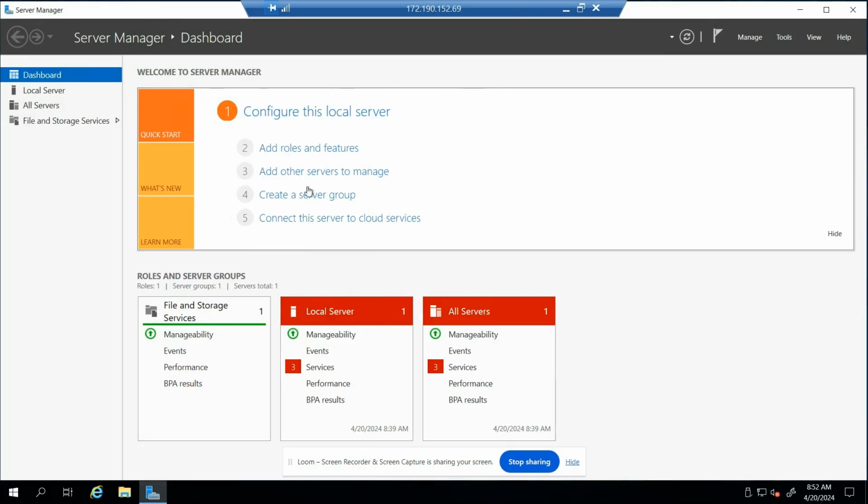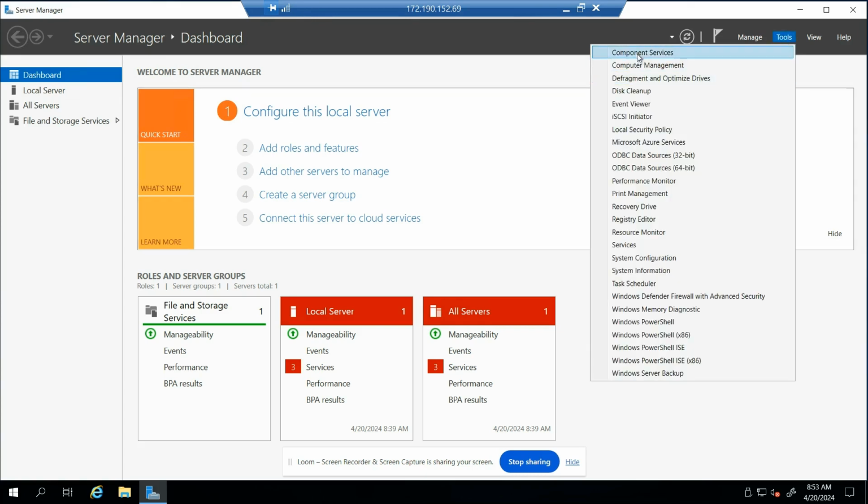Now, what I mean by domain controller, how you know you're not connected to a domain is if you click on tools. By the way, this is the server manager, okay? And you click on tools. As you can see, we do not have users and computers, groups, group policy, etc. What we're looking for is users and computers, and we do not have that.